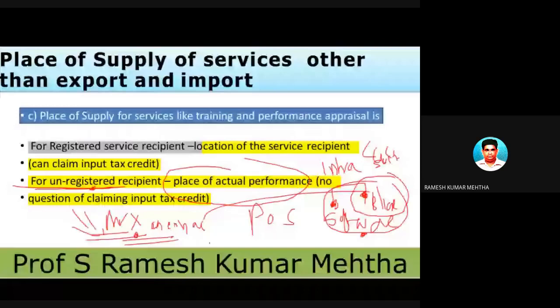Next one. The place of supply of services provided by way of admission to an event, amusement park, or any place is the location of the event or the park, without differentiating B2B or B2C supplies. Okay, I will give a small example.